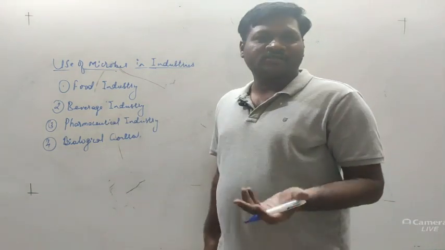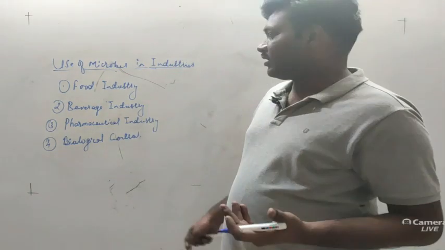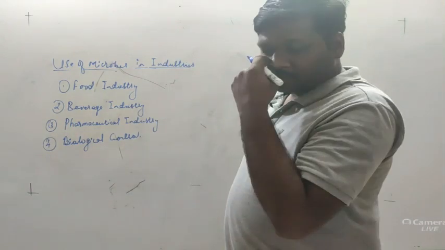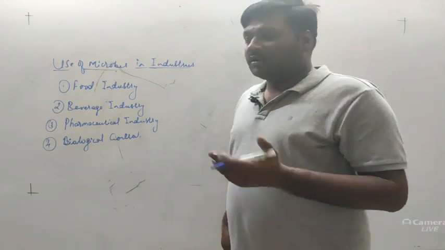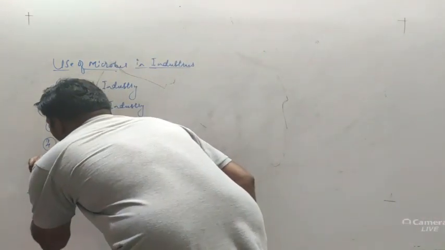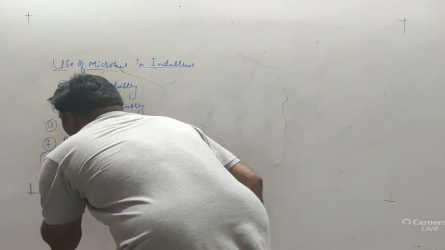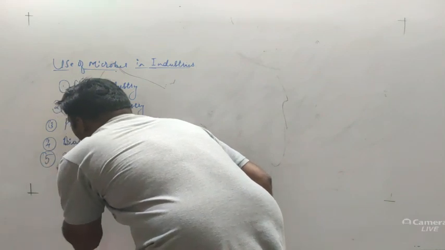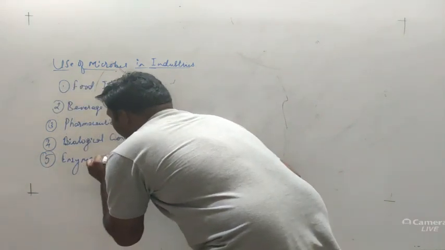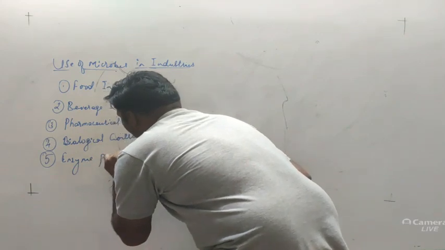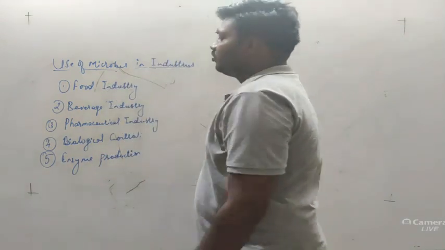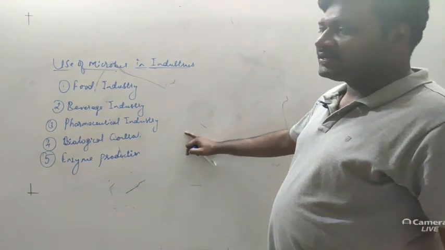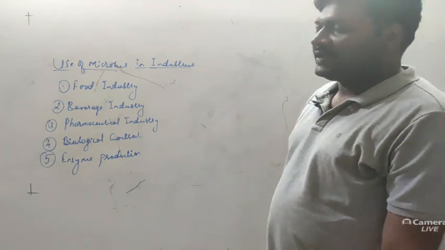And many more, like we have also discussed agriculture-based industries, which will come under biocontrol agents or biological control. Then, apart from that, enzyme production. So here we are going to discuss certain examples among the food industry, beverage, pharmaceutical industry, biological control, as well as enzyme production.